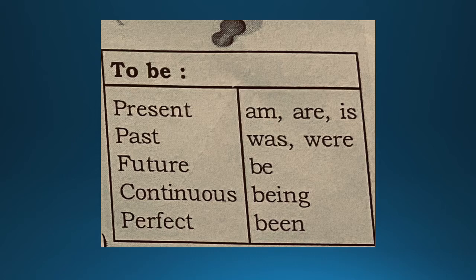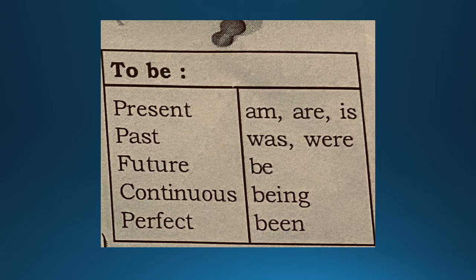So what you find over here is that when the sentence is in the past tense, you use was, were. When the sentence is in the future tense, you use be. In the continuous tense, you use the word being, and in the perfect tense, you use the word been.